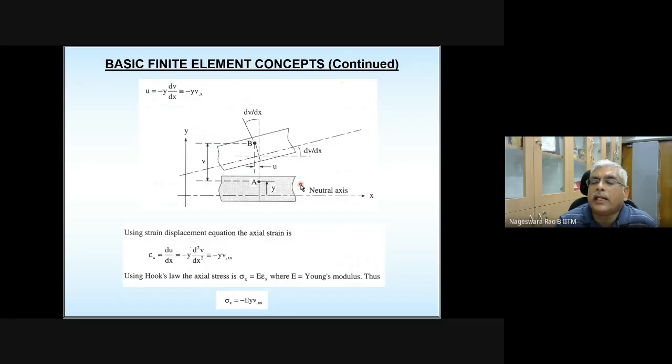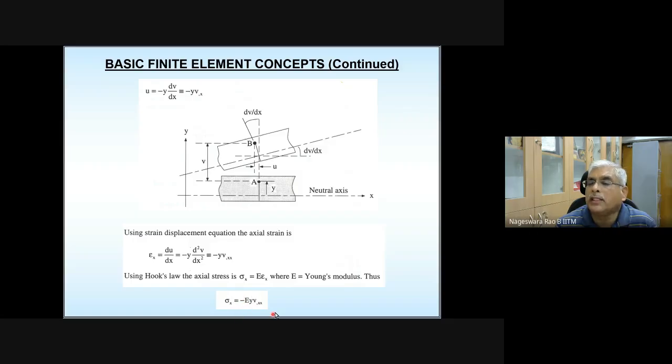And if you integrate this stress over the area over which it is acting, it is going to give you force. And if you take the moment of this stress over the entire cross section, it is going to give you moment. So let's take that. What do we mean by integration?